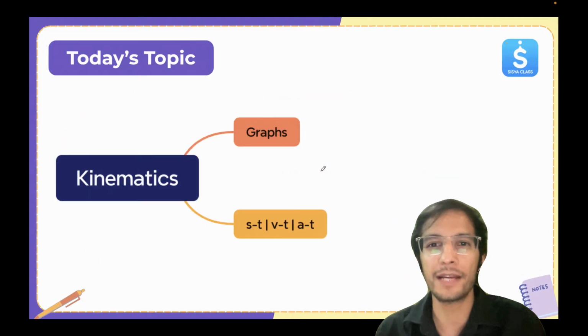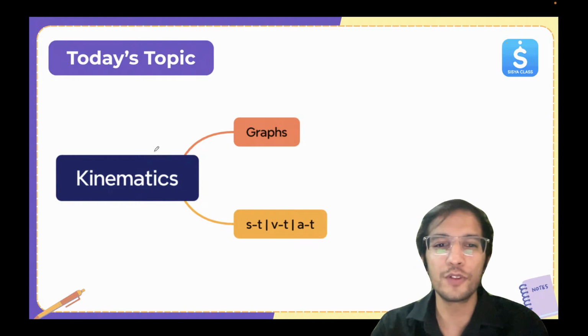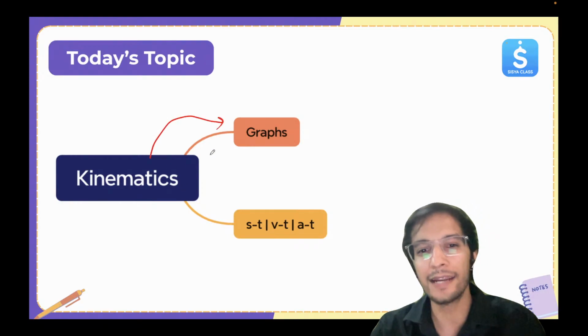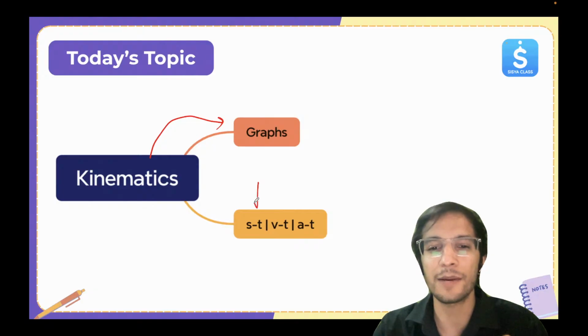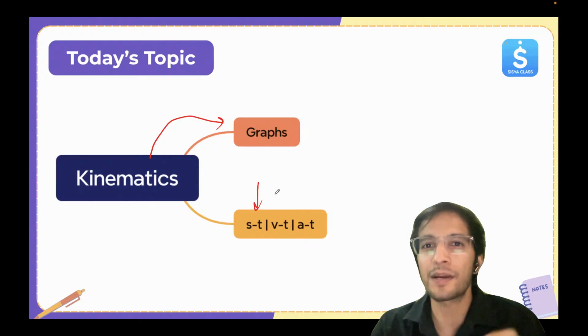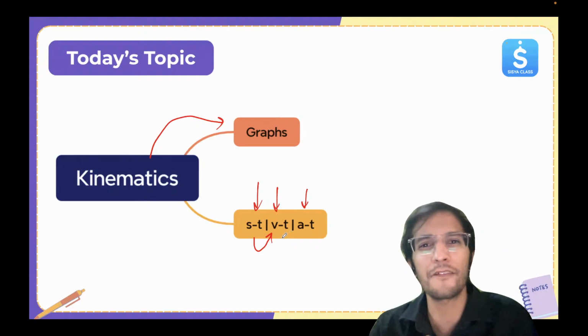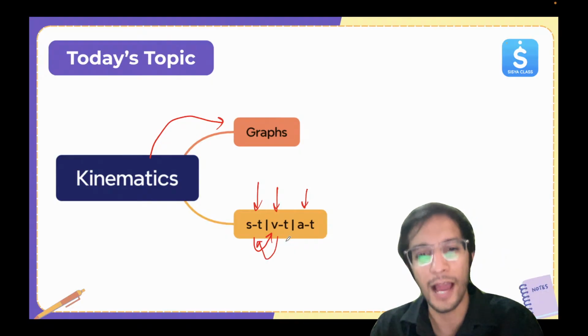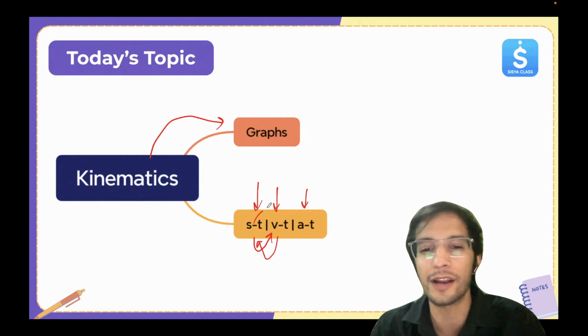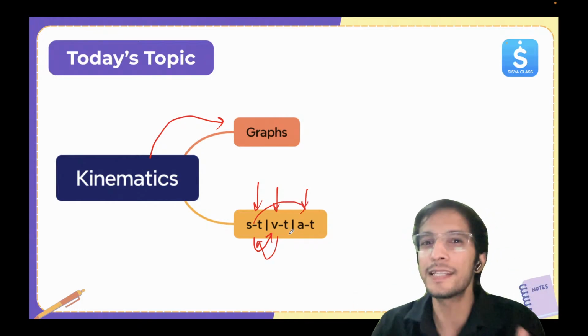Now coming to today's topic, what we're going to study in kinematics, we'll be talking about graphs, and more specifically, we'll be discussing the ST graph, which is the displacement time graph or distance time graph. Then we're going to talk about the velocity time graph or speed time graph, and lastly, the acceleration time graph. And we will also see, if an ST graph is given, how to convert it into a VT graph, or if a VT graph is given, how to convert it into an ST graph. And similarly, how to convert an ST graph into an AT graph or an AT graph into a VT graph. Like this, we will check.